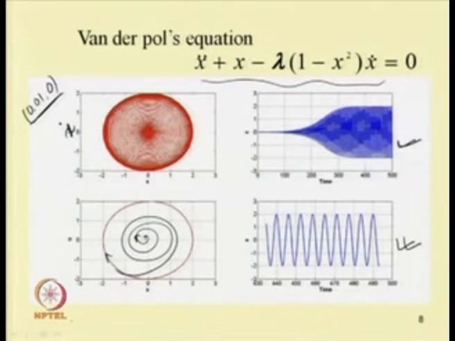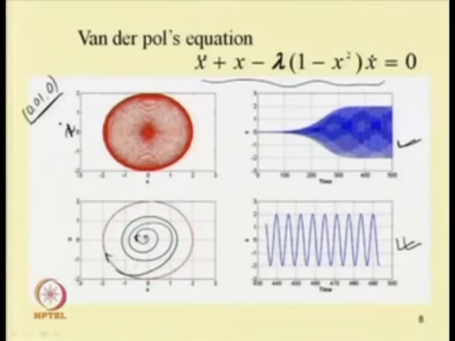Sometimes this limit cycle may or may not be stable. In this case this is a stable periodic solution. Later we will learn how to study the stability of this periodic solution.